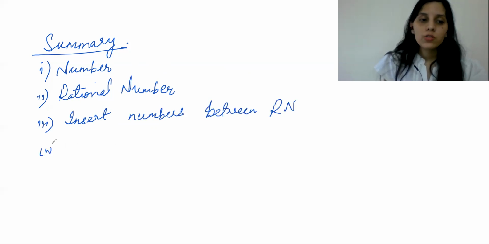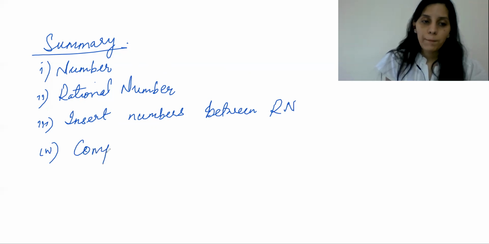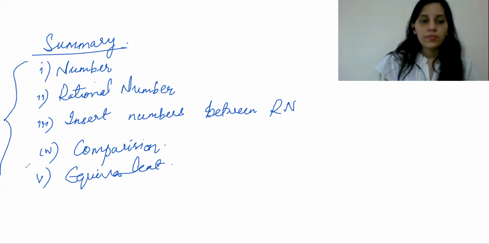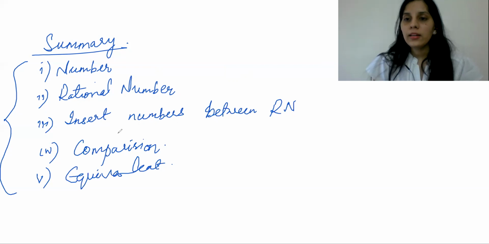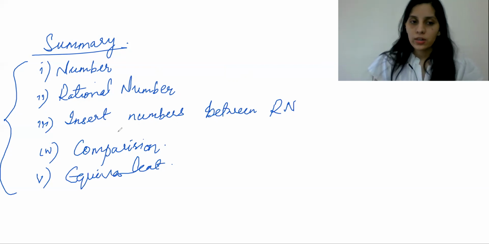We have also seen the comparison of rational numbers and equivalent rational numbers. So in this session we have explored what rational numbers are and the subtopics under rational numbers.